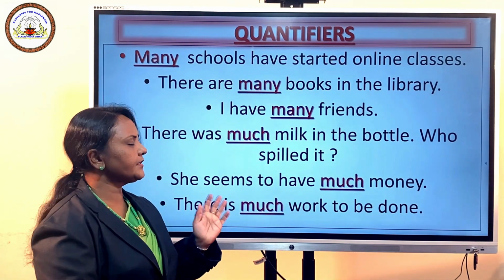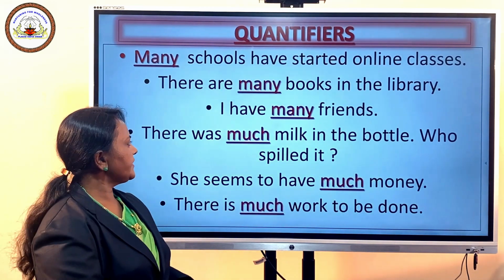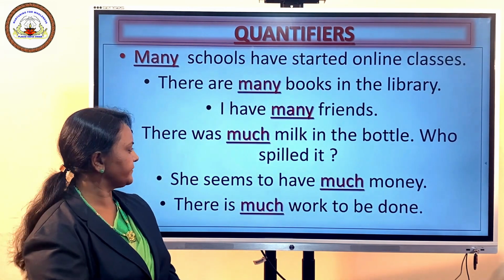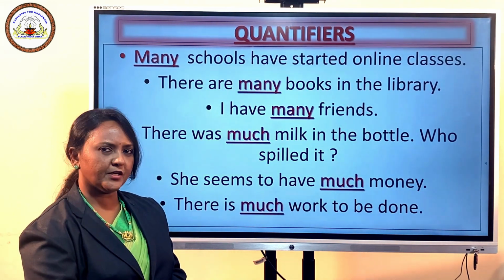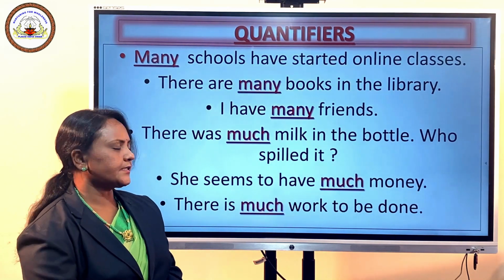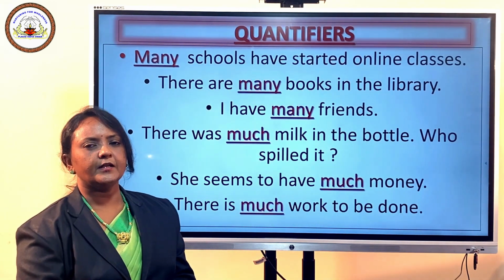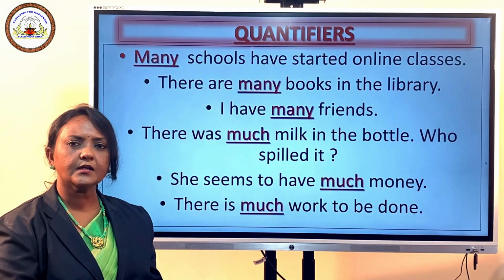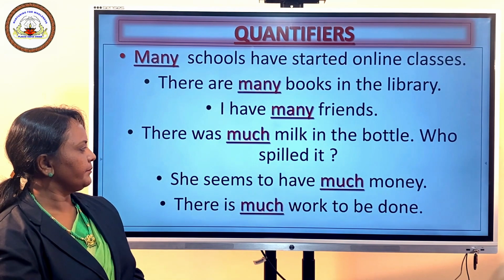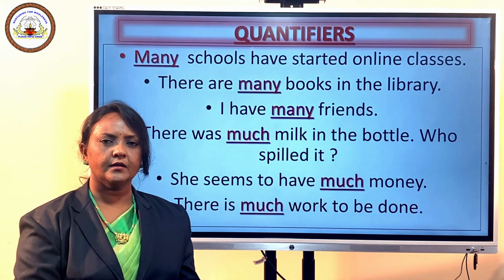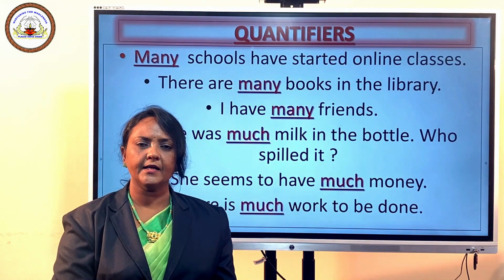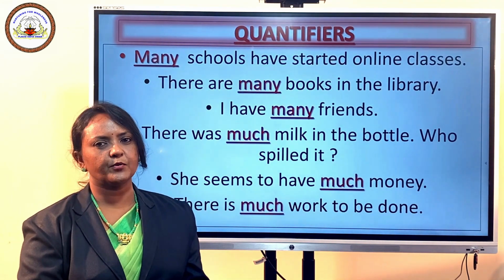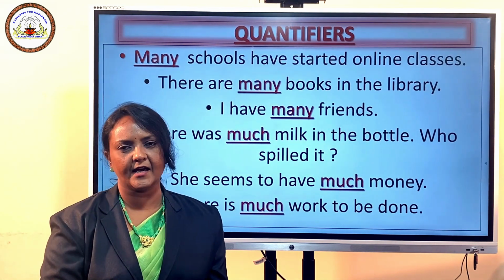Now let us see another set of sentences. There was much milk in the bottle. Who spilled it? She seems to have much money. There is much work to be done. Here you can see the quantifier much is used with uncountable nouns. Milk, money, work. Can you form their plural by adding s or es? No, you cannot.